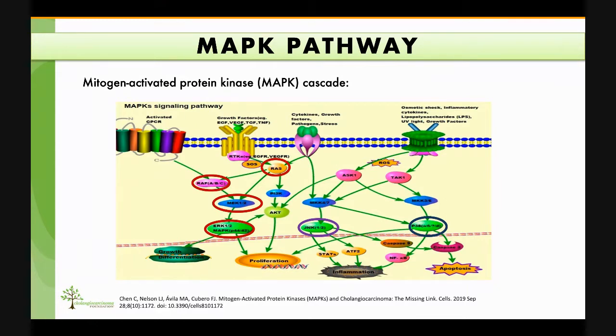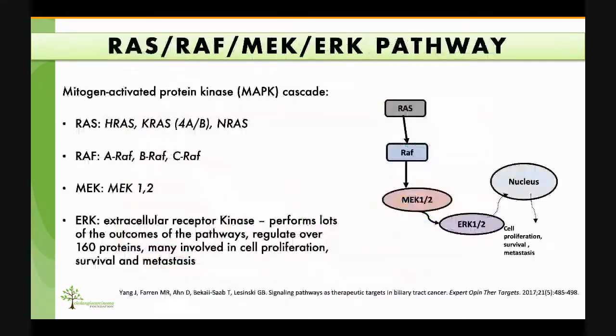MAP kinase mutations often lead to aberrant constitutive activation of the signaling, not only in biliary tract cancers, but it's also seen in other tumors like pancreatic cancer, colon cancer, lung cancer, etc. For the rest of my talk, I will focus on the RAS, RAF, MEK, ERK MAP kinase pathway shown in red circles on this screen.